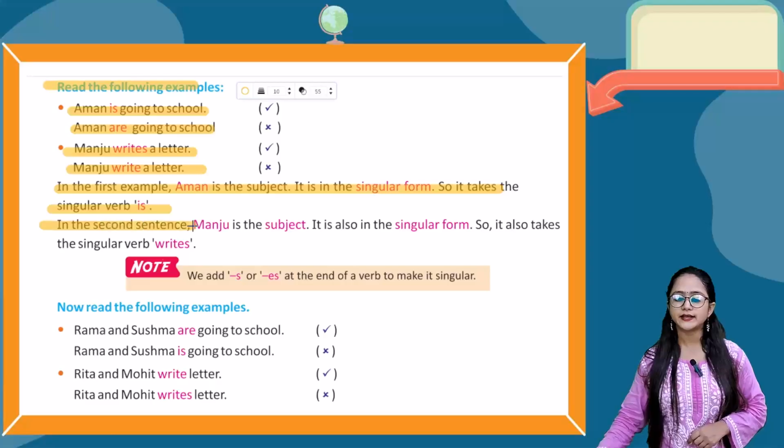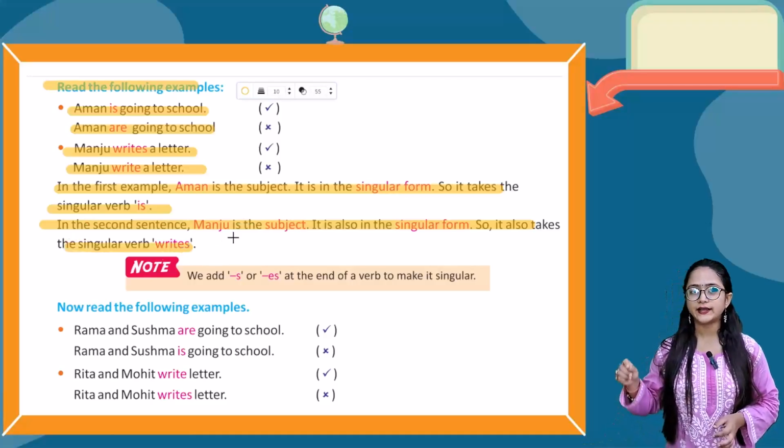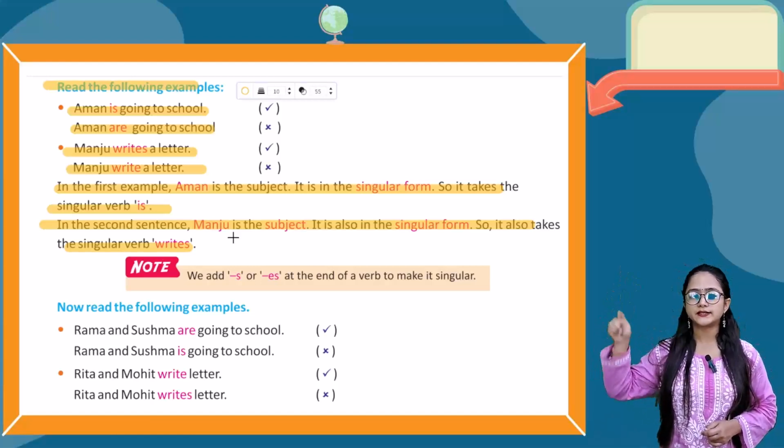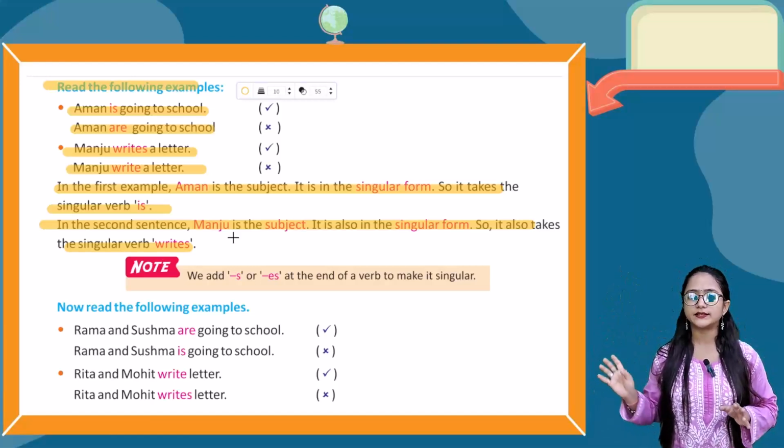Next one, in the second sentence, Manju is the subject and it is also in the singular form, so it also takes the singular verb, that is writes. So while you are writing that word write, you have to put s because there is a single person over there in the sentence.